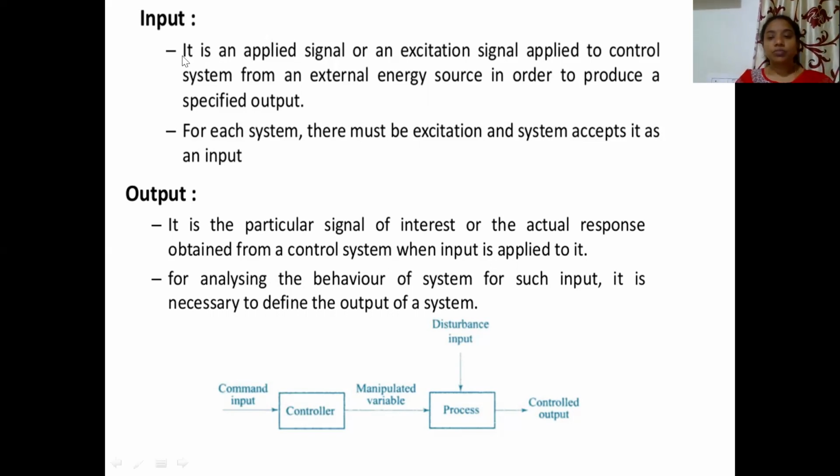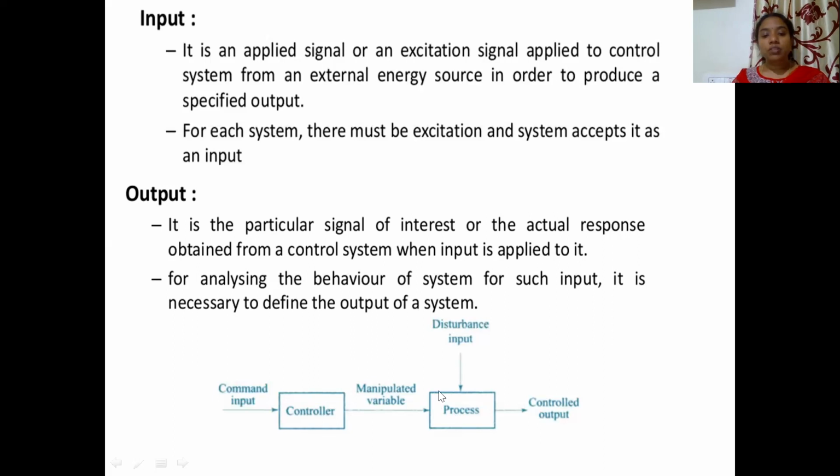Okay, so if you observe this block diagram, there is a command input which is given to the controller. What is the purpose of the controller? It will be manipulating the signal. A manipulated variable is generated, which is the output of the controller, and is given to the process. There will be disturbances also in the system. The disturbances may be internal or external.